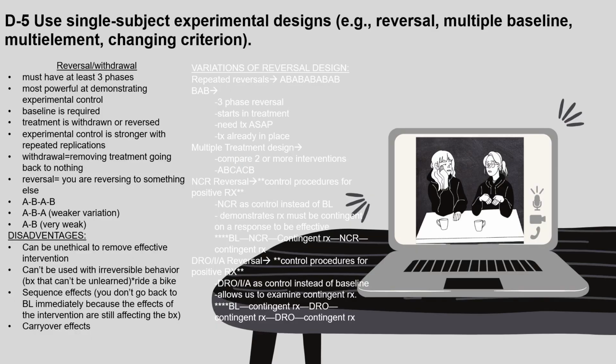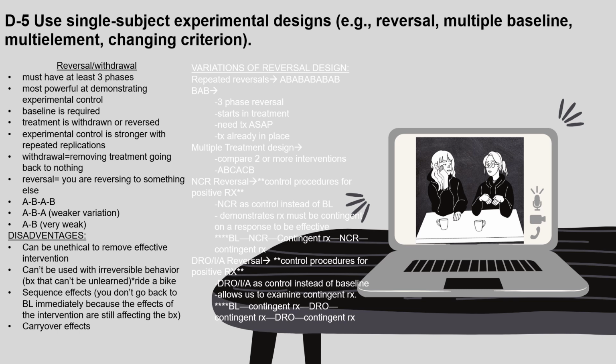Section D5, use single subject experimental designs such as reversal, multiple baseline, multiple element, and changing criterion. Here on this slide we have reversal withdrawal. You must have at least 3 phases. These are just some quick bullets that you can jot down in your mind that are most important to know about each of the experimental designs.